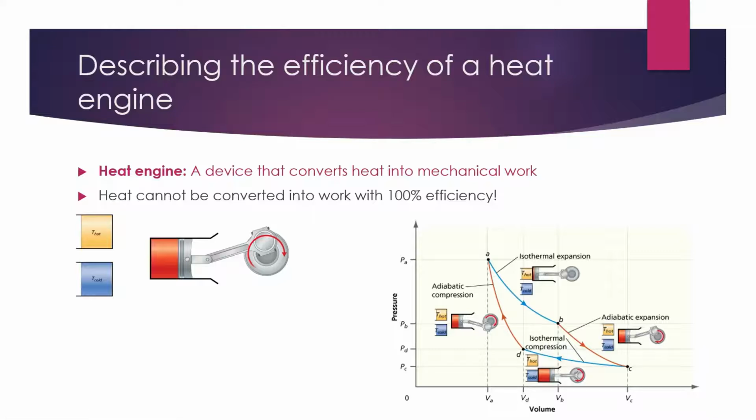For this reason, I hope you can appreciate that we need to have a mix of isothermal and adiabatic steps. If we only had an isothermal expansion and compression, or adiabatic expansion and compression, we wouldn't actually have any net area under the curve. It would just be going back and forth and back and forth. So there would be no work being accomplished. In order to get work, we actually have to have this mixture of steps. So we can calculate the work for this, and we'll go through some examples.